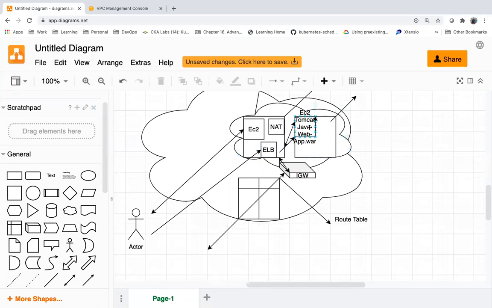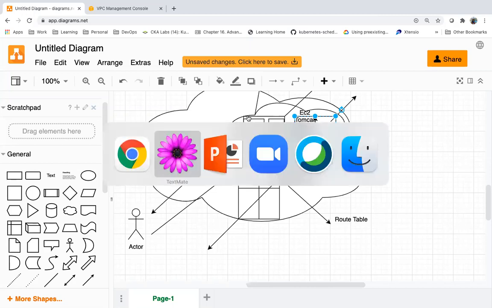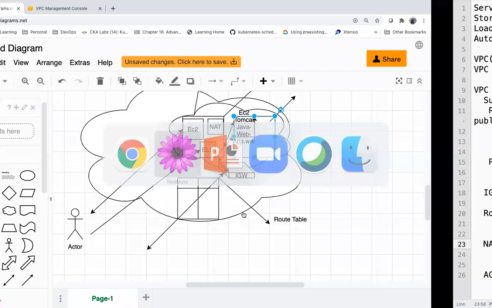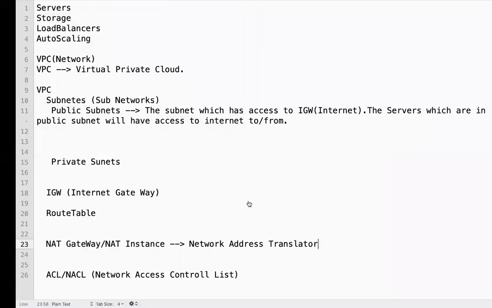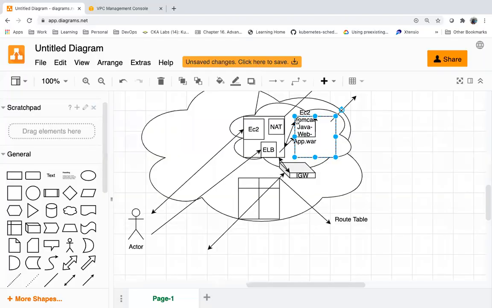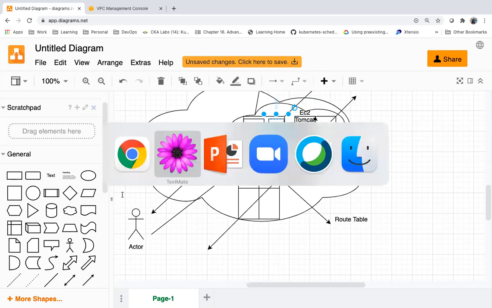So for security purposes, we will have our servers in a private subnet. Now, if private servers need to talk to the internet to download some OS patches, it requires some internet connectivity. Then we can enable internet connectivity to the private servers via a NAT instance. Guys, this is one very important interview question.